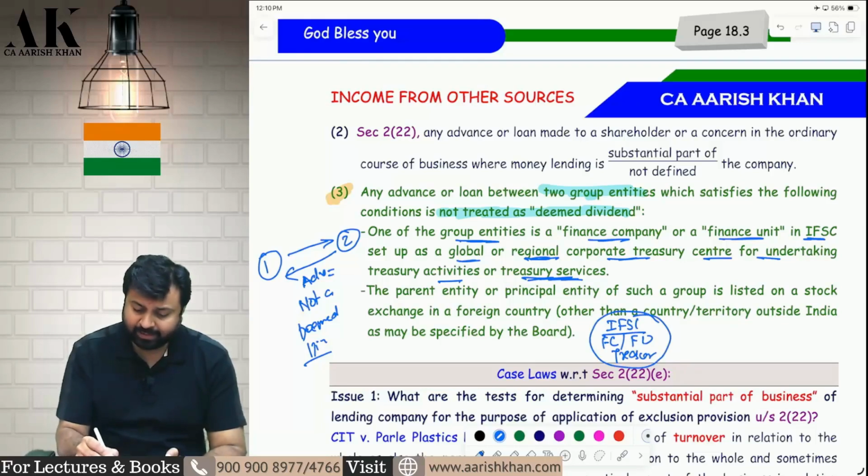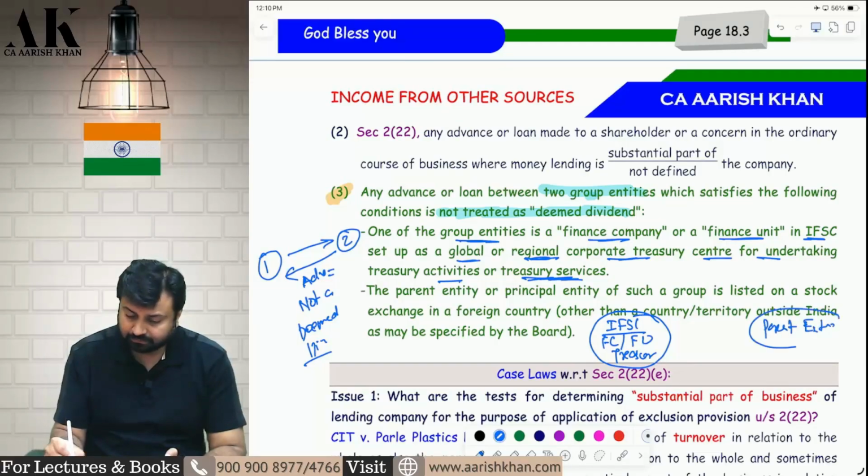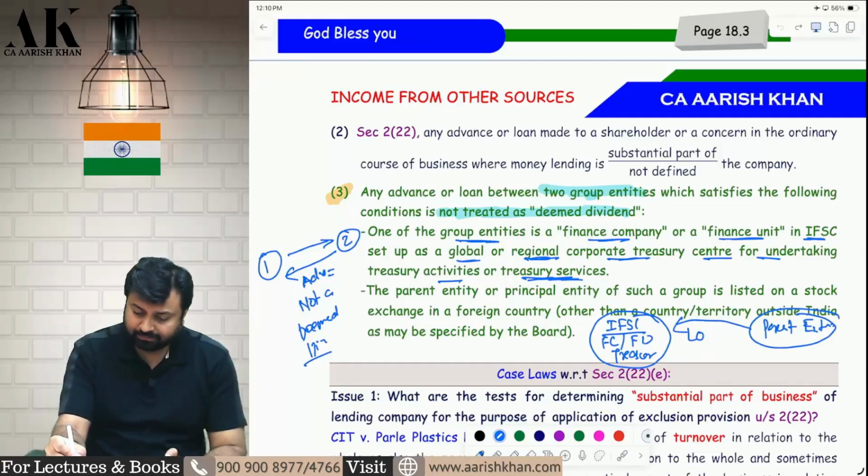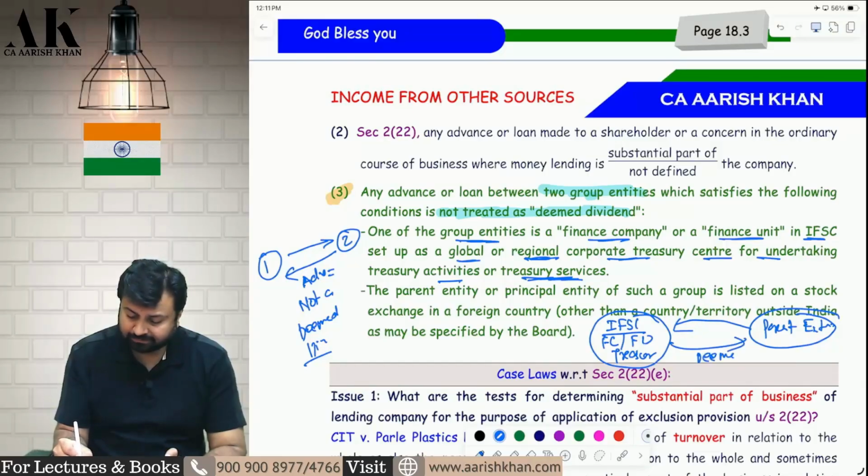The principal entity, or the parent entity of such, is listed on a stock exchange in a foreign country other than the country outside India as specified by the board, and the parent is outside India. Now they are giving a loan. Okay, so such loans are not subject to deemed dividend.